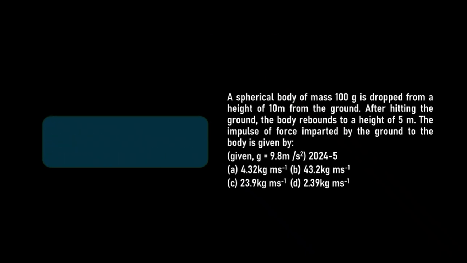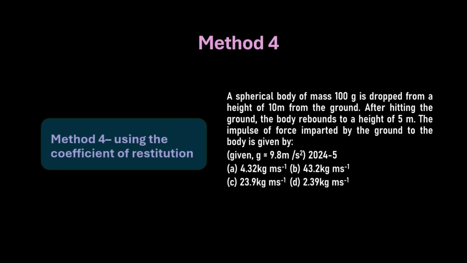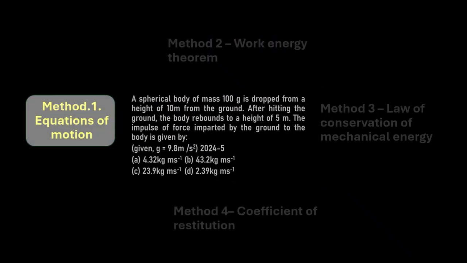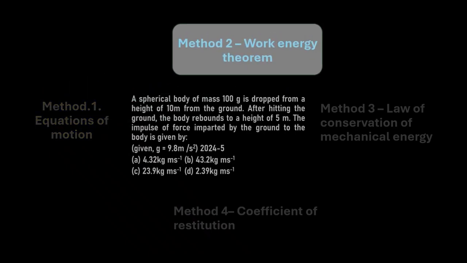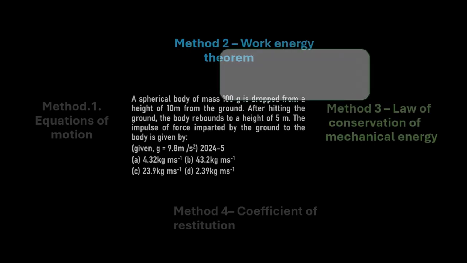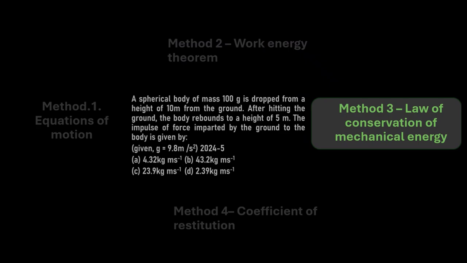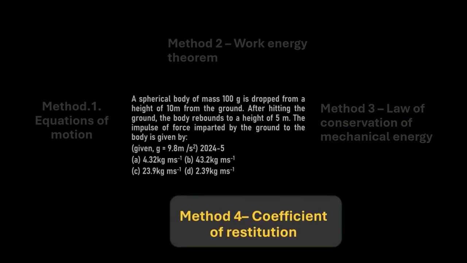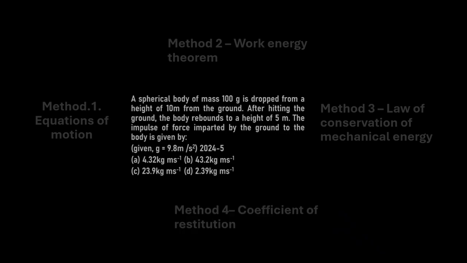Okay, right. So we'll now look for method 4, which is using coefficient of restitution. So we did start solving the question using equations of motion. Then we solved it using work energy theorem. We used two solutions, one, the concept, and second, the actual numerical solution. Now we are on the law of conservation of mechanical energy. And what we will do is we'll also try to solve the written part. And then after that, we will start solving this using coefficient of restitution. Okay, right.